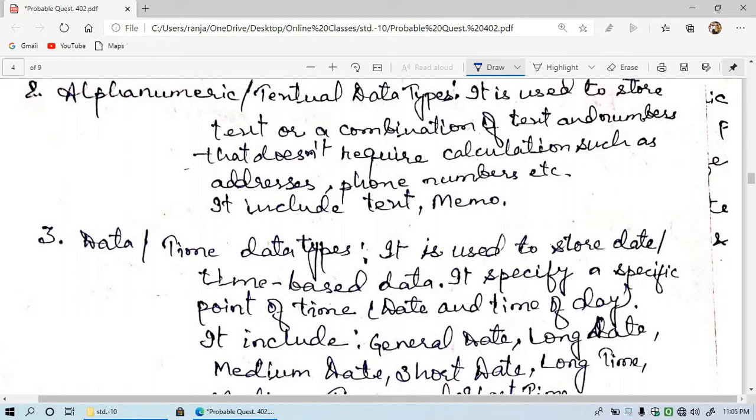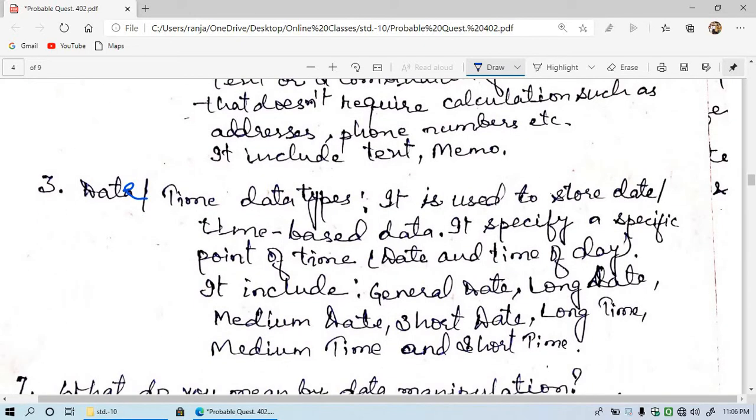Now what is the date and time data type? In the date and time data type, we can have different formats of dates and time. It is used to store date and time based on base data.